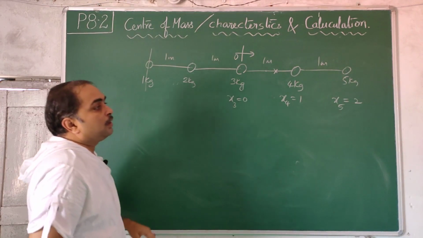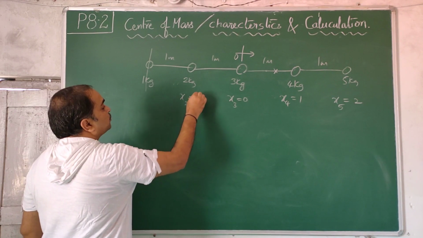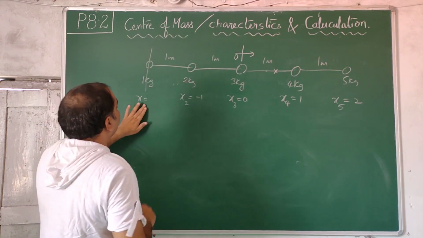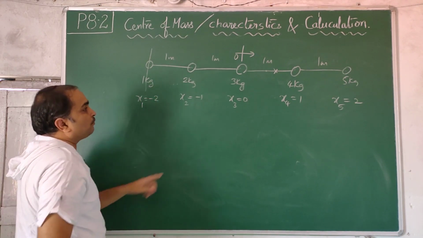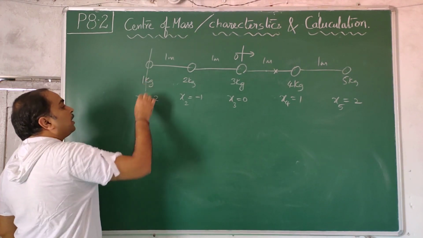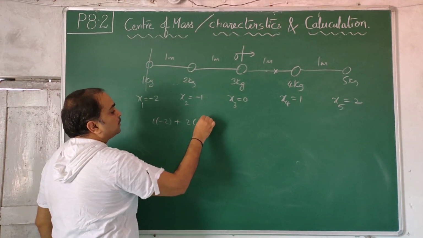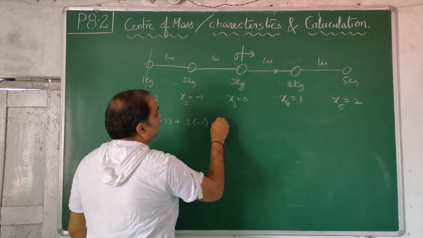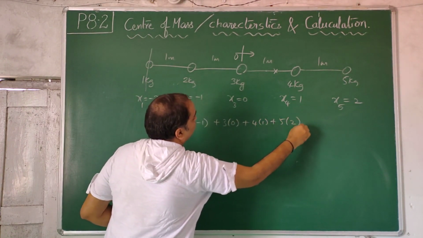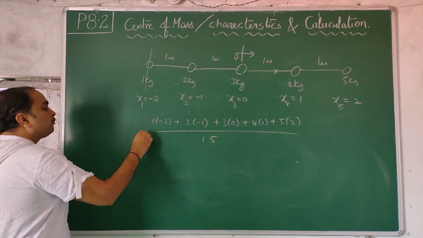On the left side, you should not take plus values now, you have to take minus. x2 is equal to minus 1, x1 is equal to minus 2. Minus 1 meter, minus 2 meter, plus 1, plus 2. So m1 x1, m2 x2 like that: 1 into minus 2 plus 2 into minus 1 plus 3 into 0, 4 into 1, 5 into 2, divided by the total mass, which will not change. 15, 1 plus 2 plus 3 plus 4 plus 5.